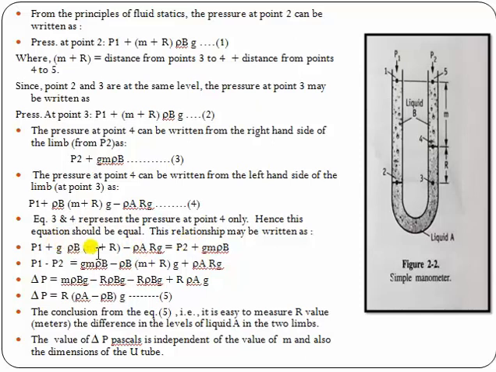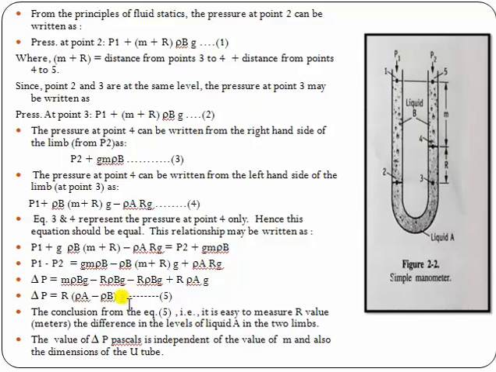So P1 plus g rho B (M plus R) minus rho A R g is equal to P2 plus g M rho B. Now to find the differential pressure, P1 minus P2, P2 goes to this side and g rho B (M plus R) goes to the other side, and the minus sign becomes plus rho A R g. So the differential pressure is M rho B g plus R rho B g minus M rho B g minus R rho A g. The M rho B g terms cancel, so delta P is equal to R (rho A minus rho B) g. So what does this equation tell us?